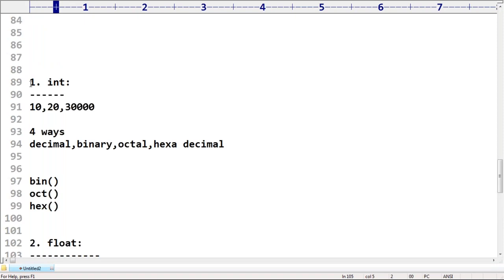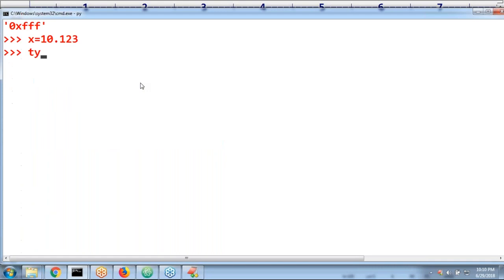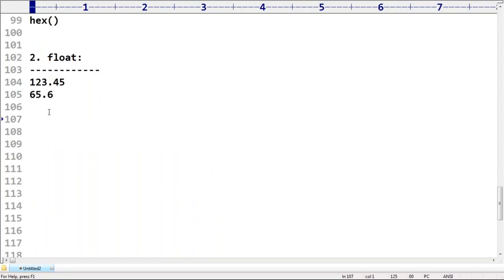Observe, x is equal to 10.123. What is the type of x? Float itself is the type of x. If you want to represent numbers with a decimal point, then we can go for the float data type. Next, there is one more style for float values: 1.2E3. Floating point values you can represent in the 1.2E3 style.